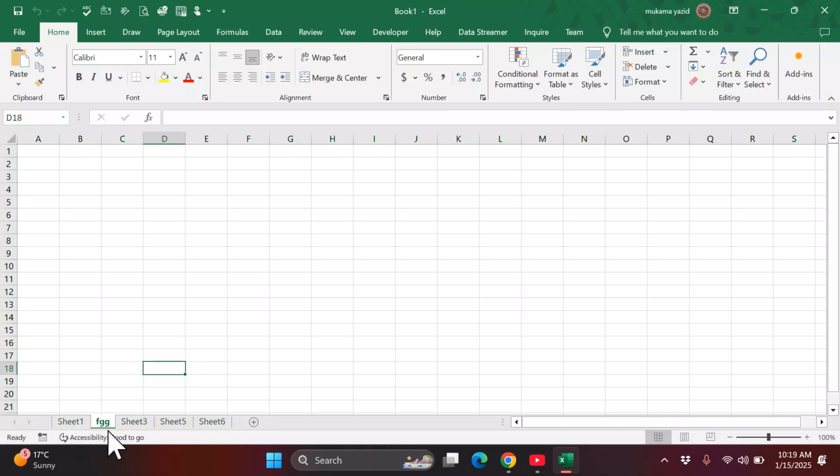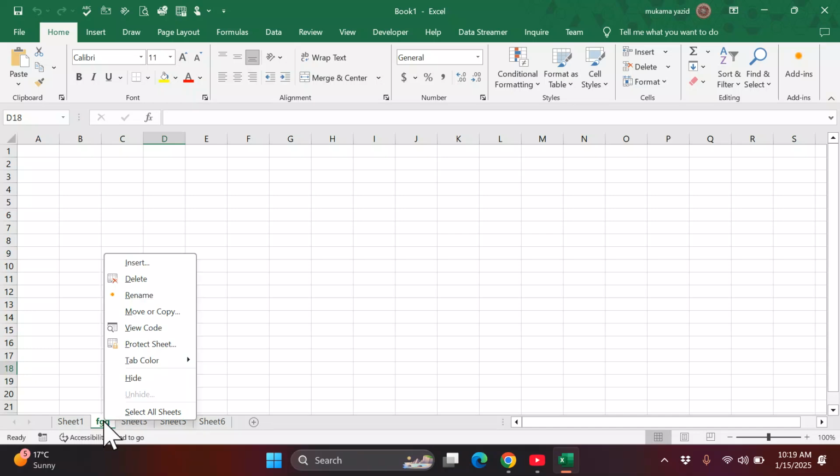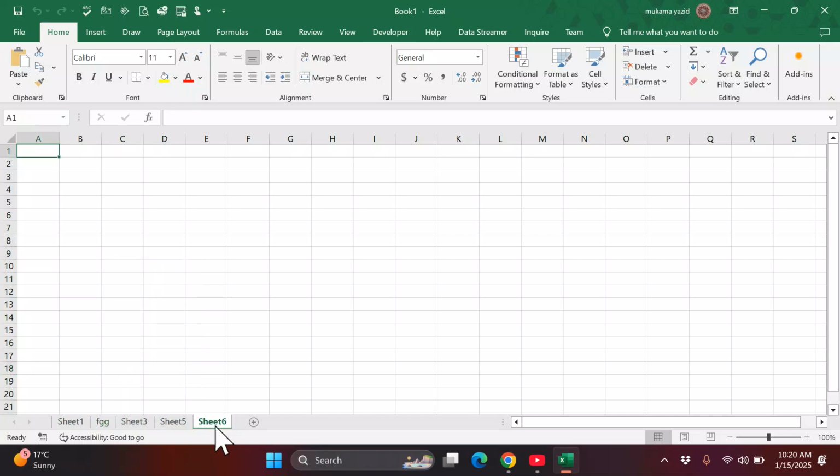Also, right clicking here, this is the active one. To see other options, we can move, or we can create a copy of this one. How? You just come here. If I want to create a copy of Sheet6, I come here to 6 and I select it.